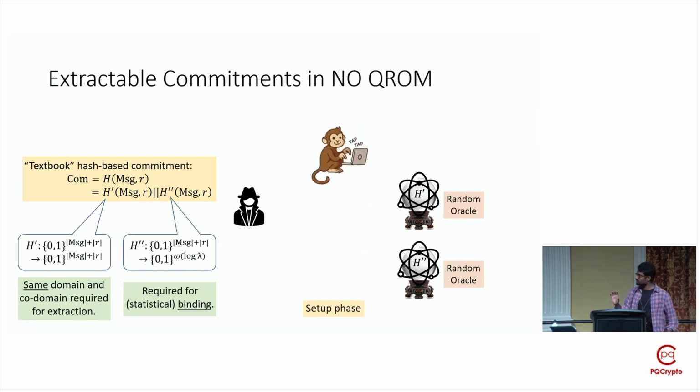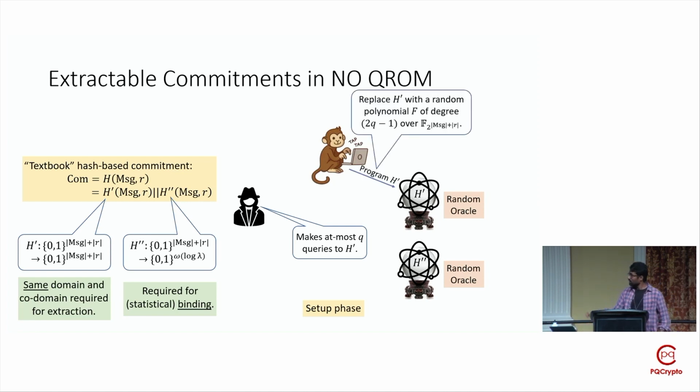All right, so now let's see how we can show that this commitment scheme is extractable in the no-QROM. First, in the setup phase, we assume that the adversary makes at most Q queries to the random oracle H prime. And then we replace this oracle H prime with a uniformly random polynomial f of degree 2Q minus 1 over the domain and codomain of H prime, when interpreted as a finite field.